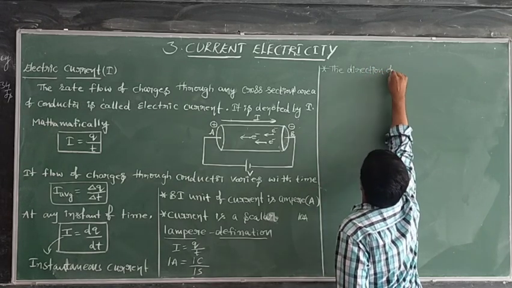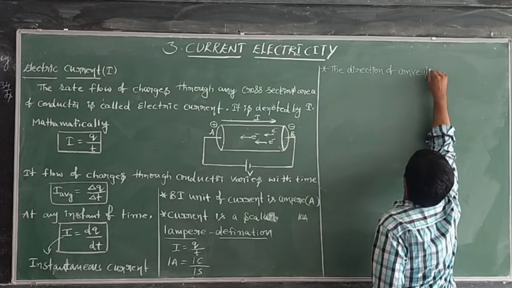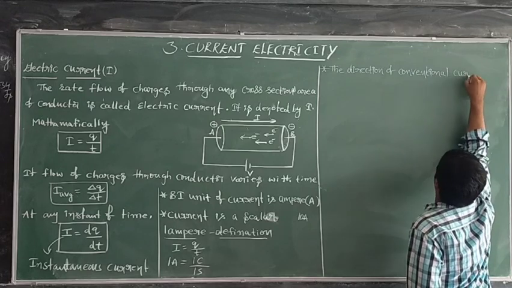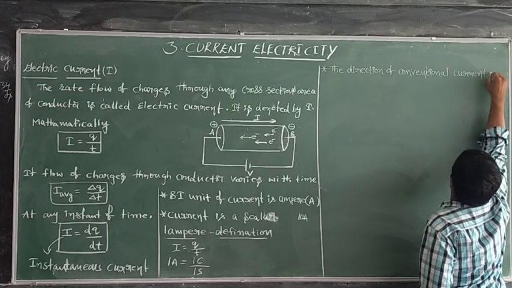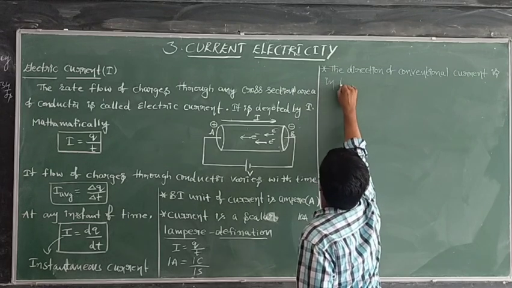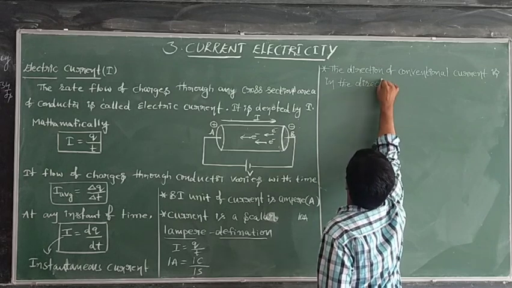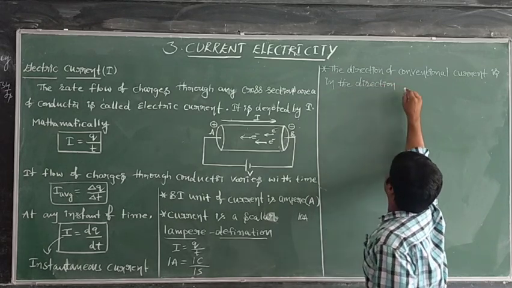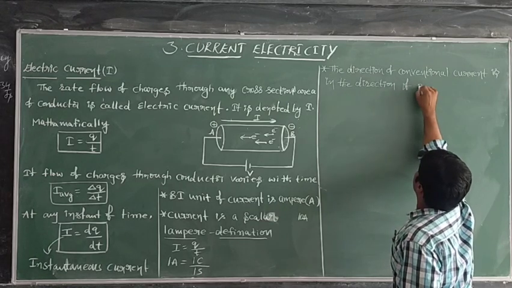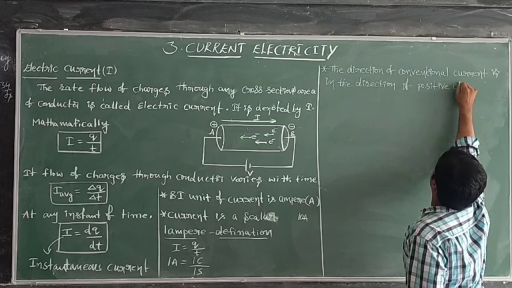The direction of conventional current is in the direction of positive charges.